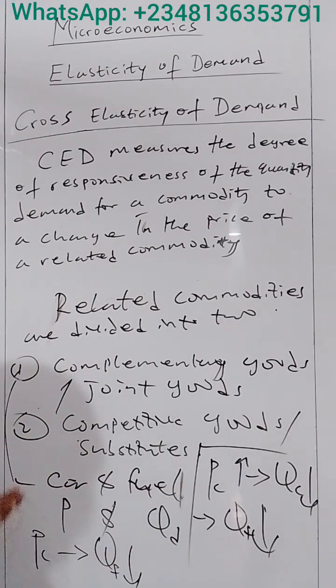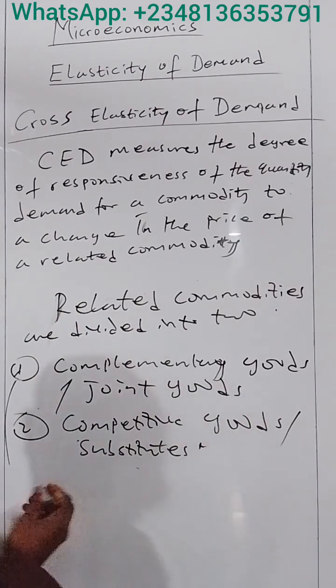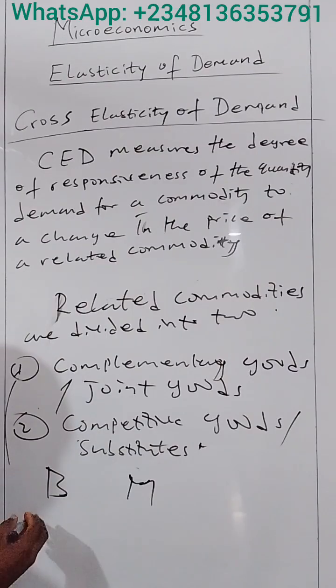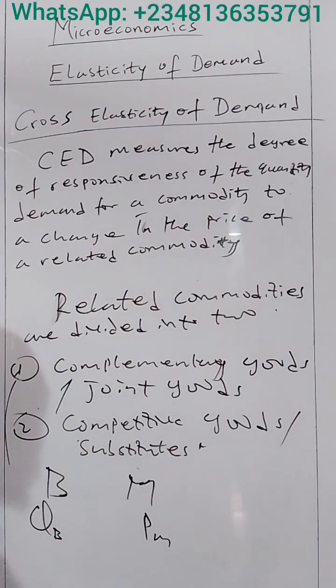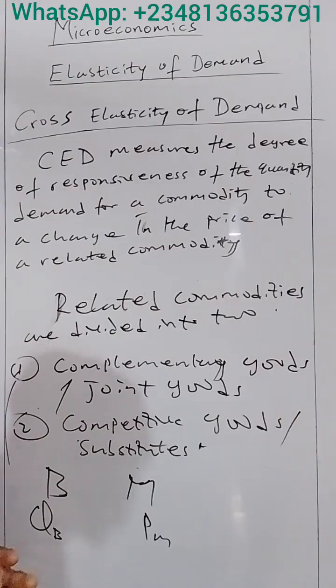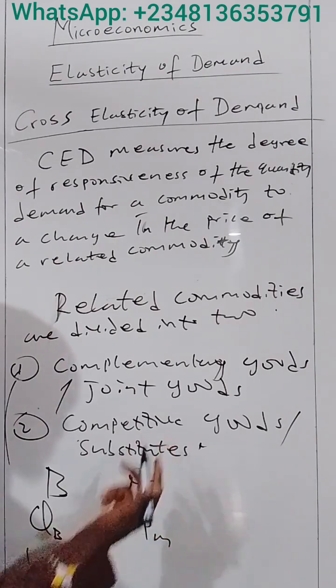But for a competitive good, let's say Bonfita and Milo, we want to know how responsive the quantity demanded for Bonfita is to the price of Milo. If the price of Milo increases, we expect at least some consumers to switch from Milo to Bonfita. Therefore, the quantity demanded for Bonfita will rise, while the quantity demanded for Milo will fall.